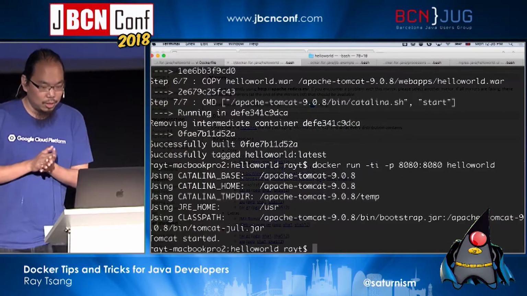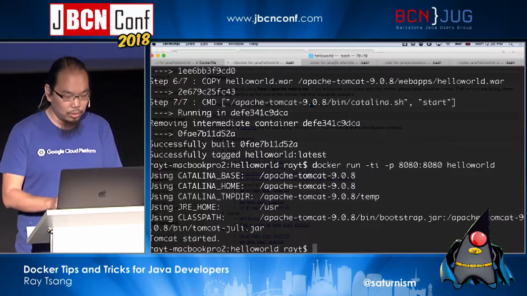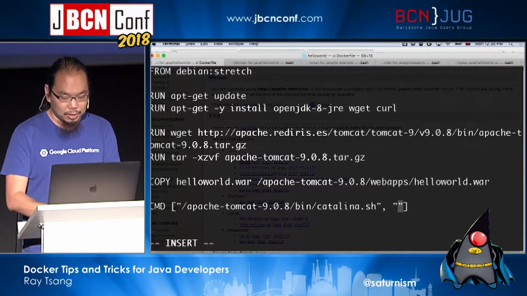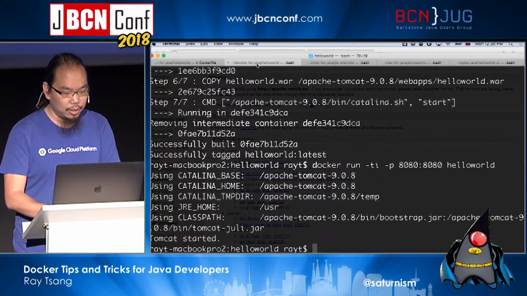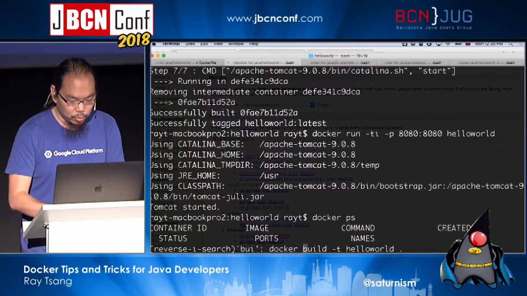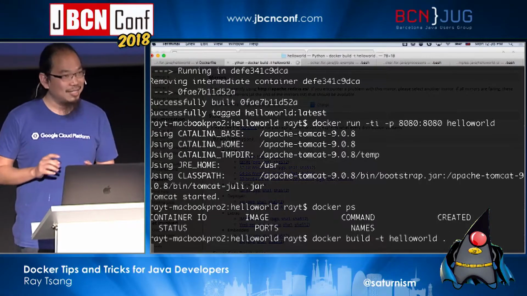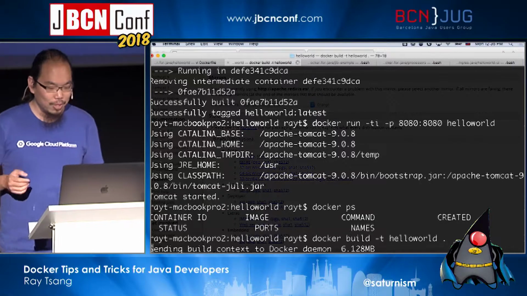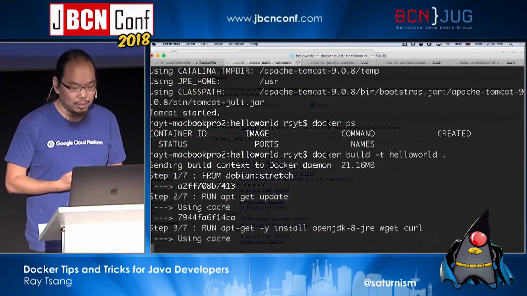And so let's see. Oh, did I? Oh, you know what? I don't think it's start. I think it's actually run. Because I think start runs it in the background, and run actually runs in the foreground, right? But regardless, I think I have, no, I don't. So let me do this build again, right? Is it run or start? I think it's run. Yeah, well, we're going to find out pretty soon. So what this is going to do is rebuild this container again.